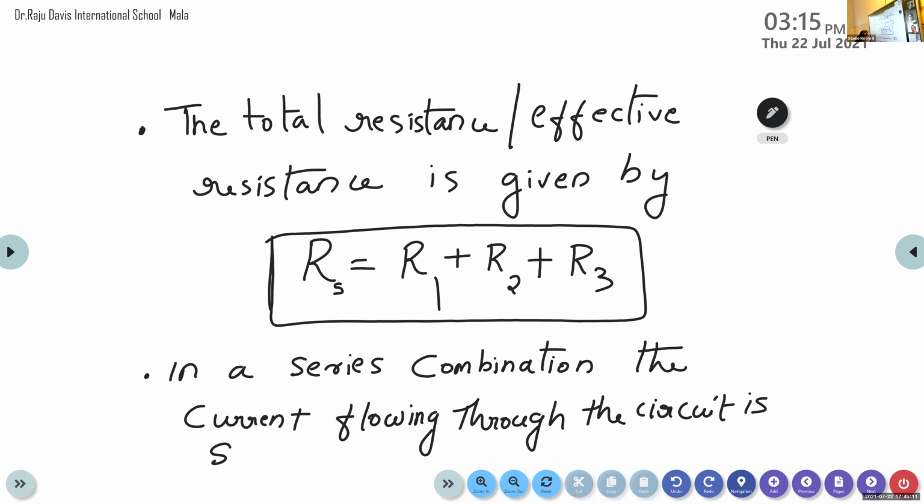In a series combination, the current flowing through a circuit is same. This is the second point regarding the series combination of resistors.